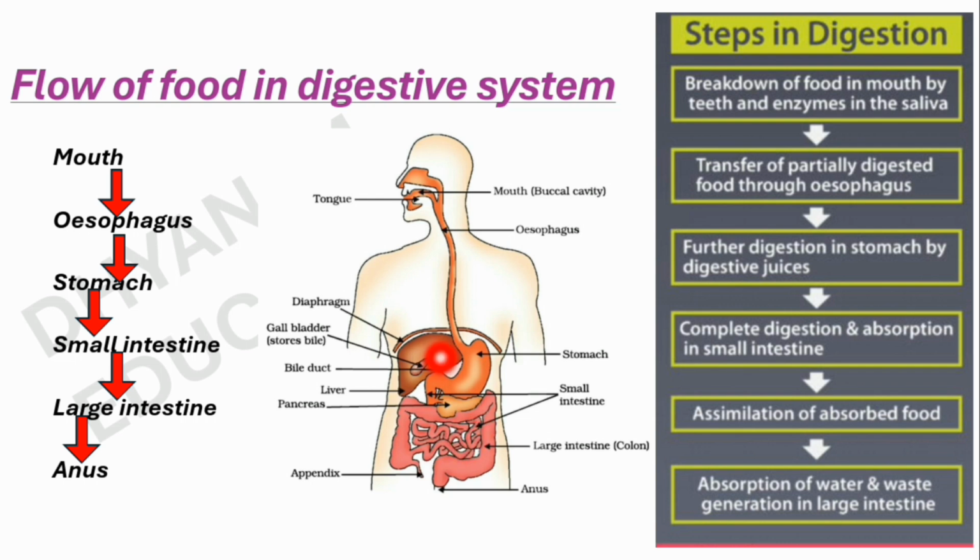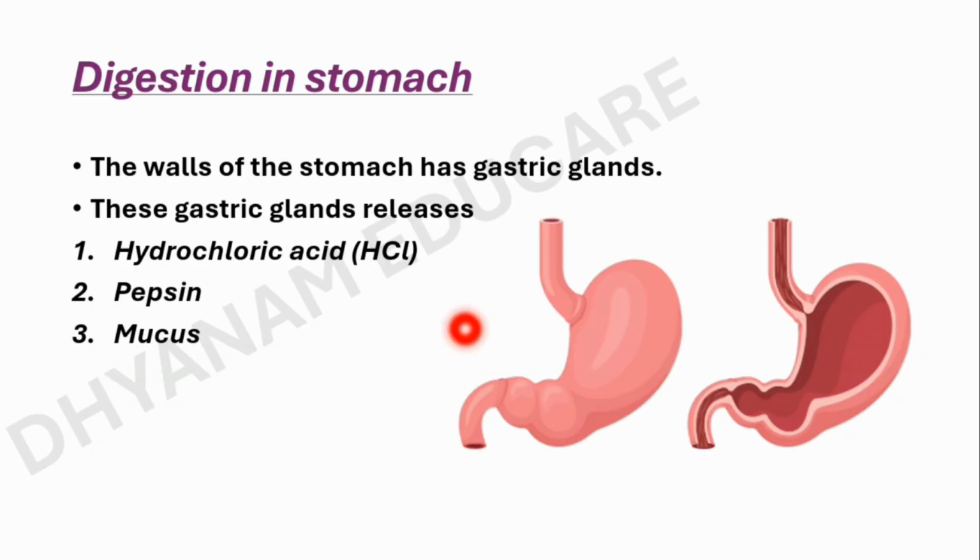Once the food from the mouth enters the stomach through the esophagus, then what happens? Then the digestion occurs in the stomach. The stomach is a bag-like organ. It expands when food enters into it. So let us discuss the process of digestion in the stomach. The walls of the stomach have gastric glands. These gastric glands secrete HCl, that is hydrochloric acid, pepsin and mucus.